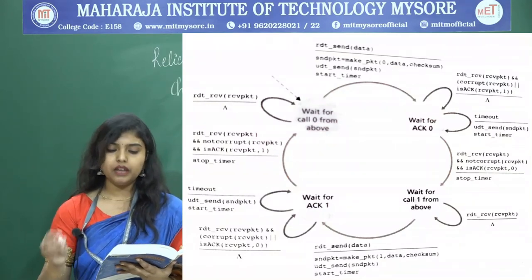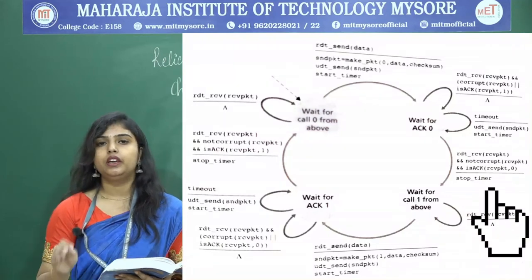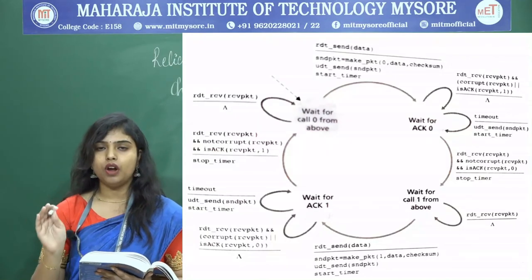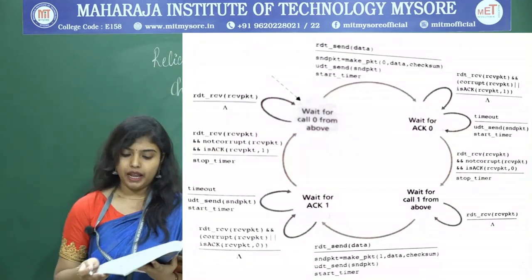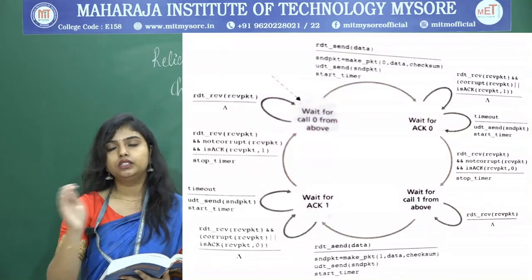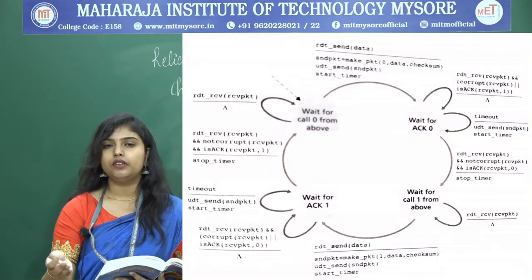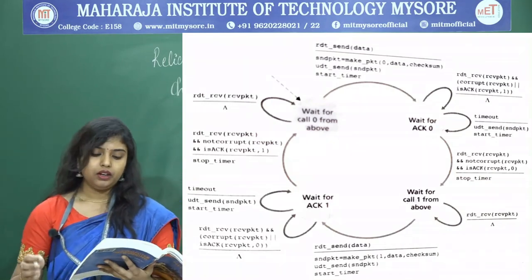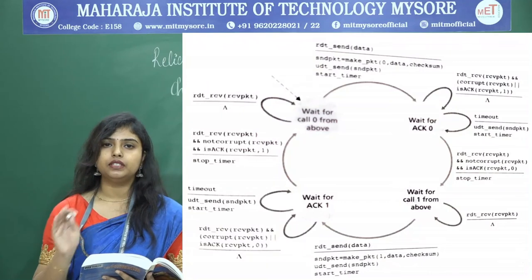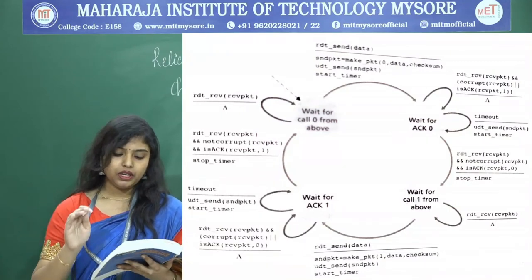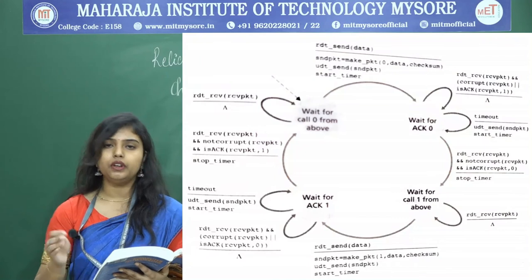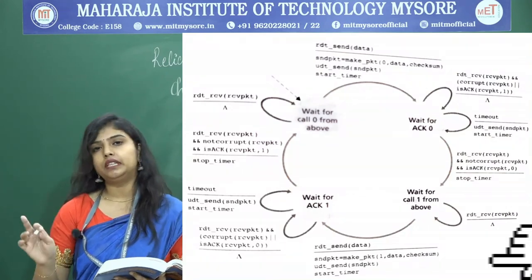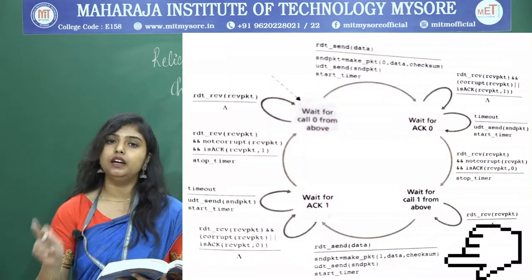And then if you receive the positive acknowledgement for sequence number 0 and that packet is not corrupt, move to the next state and stop the timer. Since you have received the proper acknowledgement, we stop the timer. Then we are considering sequence number 1. Here in sequence number 1, what is happening? When you receive the data, we make a packet of sequence number 1 followed by the data and the checksum. Again we start the timer.